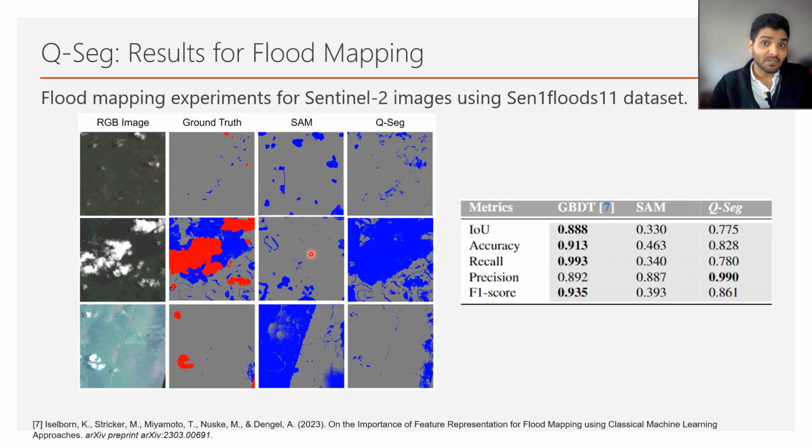Another stream of experiments were performed on flood mapping use case, where the qualitative results show that Q-Seg has comparable results with that of the state-of-the-art method tailored for this use case, which shows a promising potential of Q-Seg.